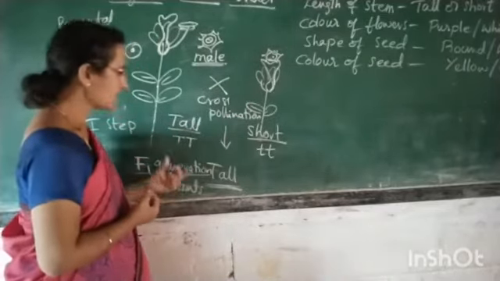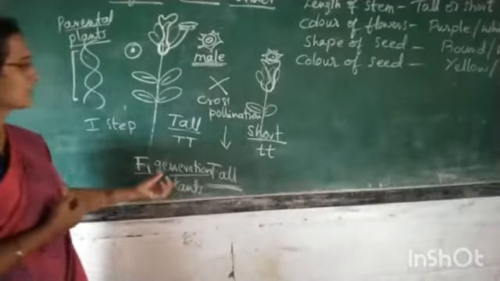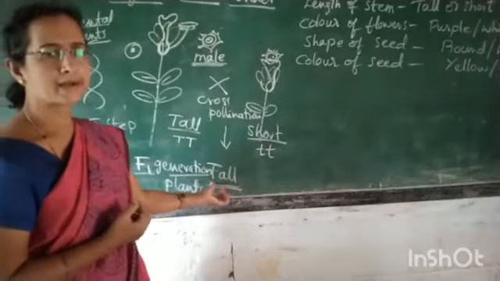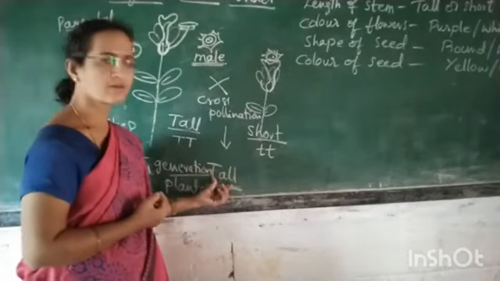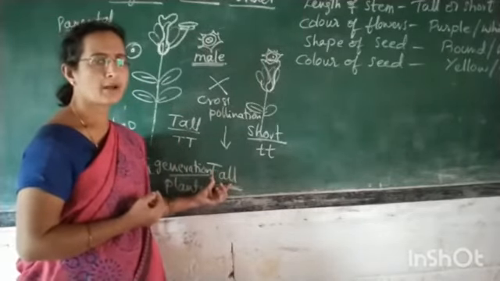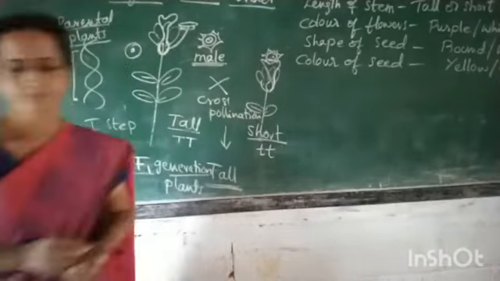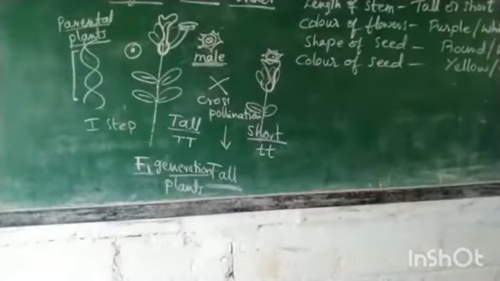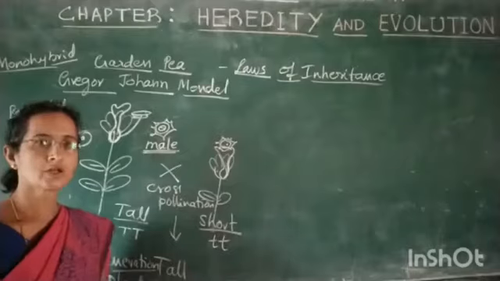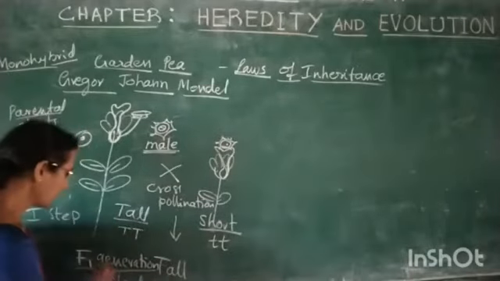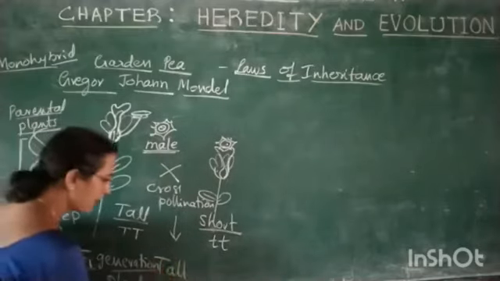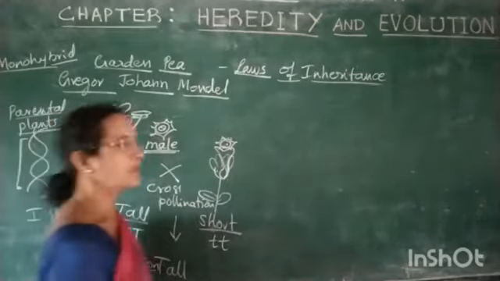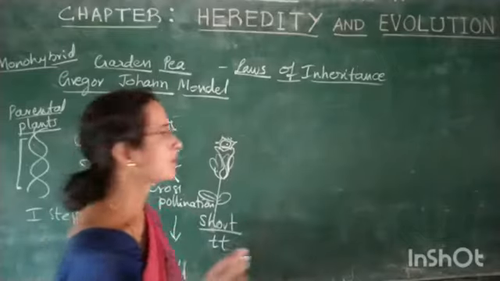In the next step of the experiment, he takes this tall plant and self-pollinates the flowers present in that tall plant. So Mendel got the first filial generation, in which all the plants were tall. He picks up only one tall plant.